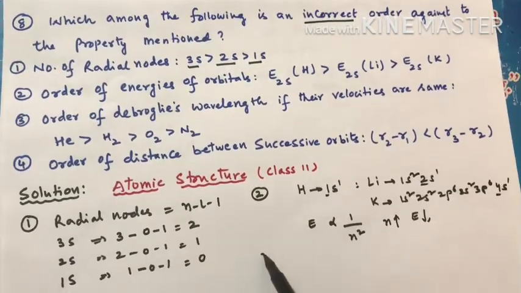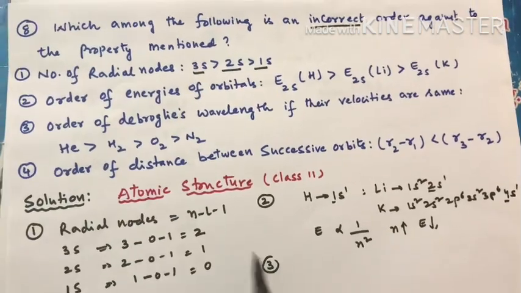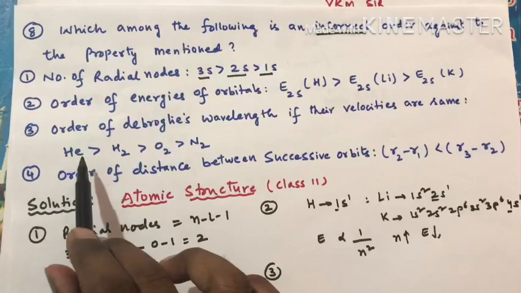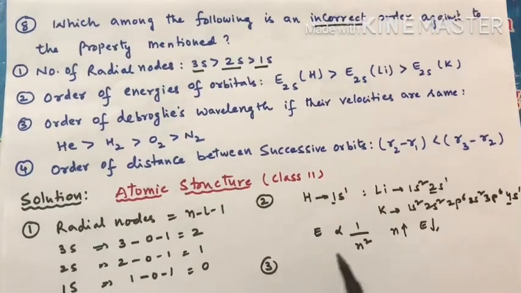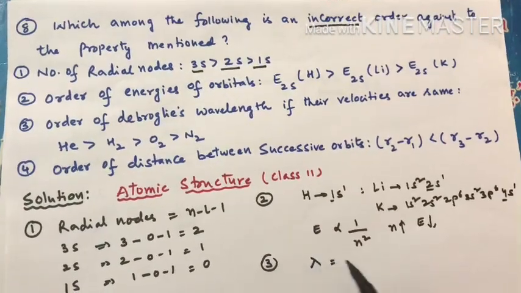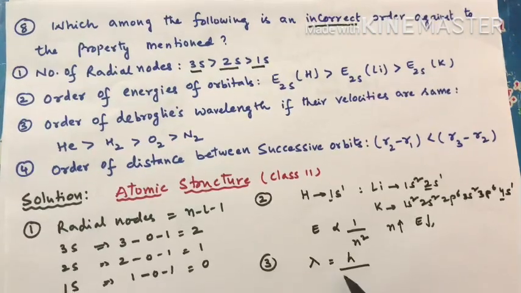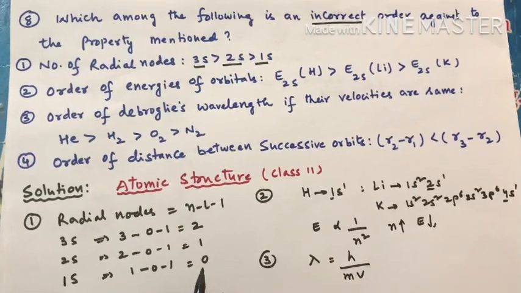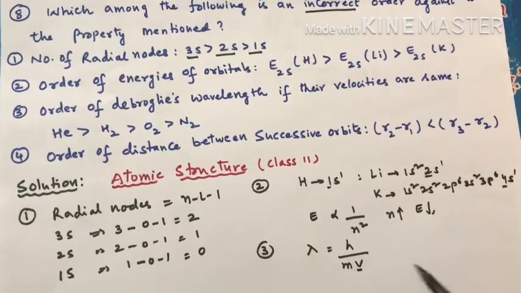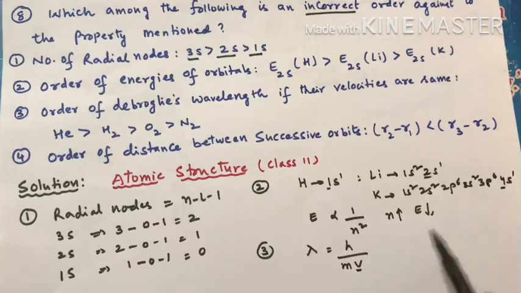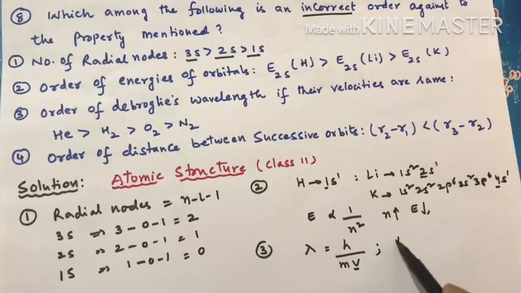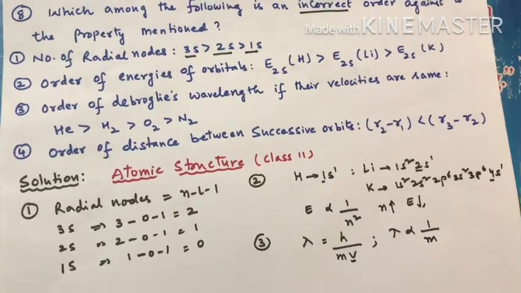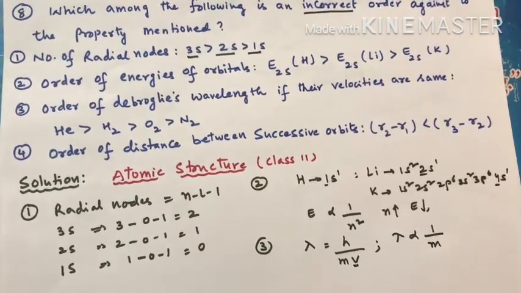Now let's move on to the third option. Order of the de Broglie's wavelength, if their velocities are same, they have given this order. You have to check whether it is correct or not. De Broglie's wavelength, lambda is equal to h by mv. Anyway, velocities are same, constant. Planck's constant is also constant. So the relation can be established as lambda is proportional to 1 by m. But you have to take that m as molar mass only, right?